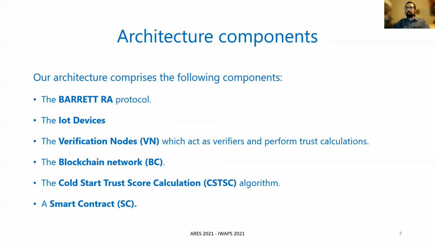Our architecture comprises the following components: the Barrett remote attestation protocol, the IoT devices which sit at the heart of our approach, the verification nodes which act as verifiers in the context of the remote attestation protocol and perform trust calculations, the blockchain network, the Callstar trust score calculation algorithm, and the smart contract that regulates the remote attestation process and records all transactions to the blockchain.